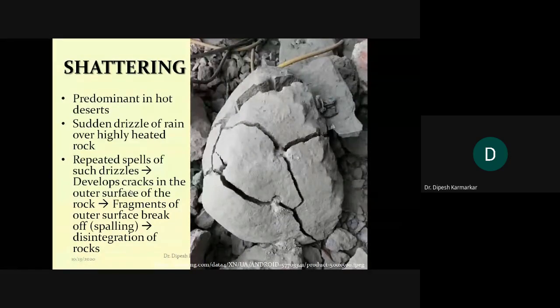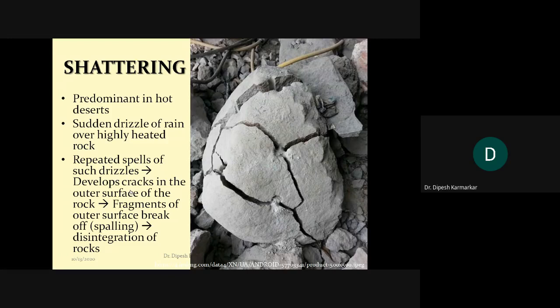In the same way, shattering takes place when water falls on a very heated rock, and it usually occurs in hot desert areas, where the temperature is enormously high during the day and the rock is extremely hot because of that heat. The rock is already expanded. Now what happens whenever the rainy season begins, and you know that in the desert there is no heavy rainfall, it's just a drizzling, very light rain.